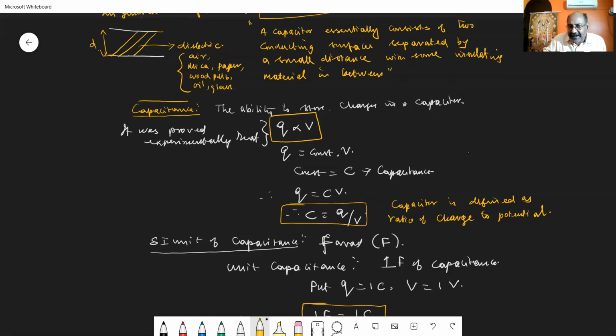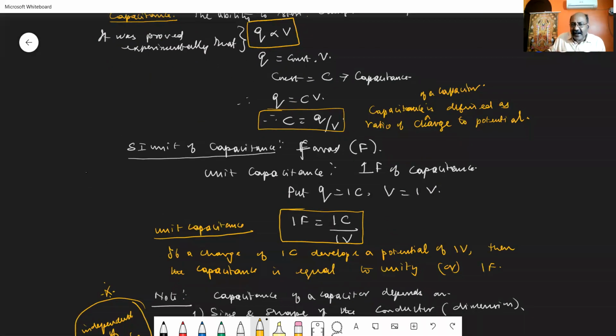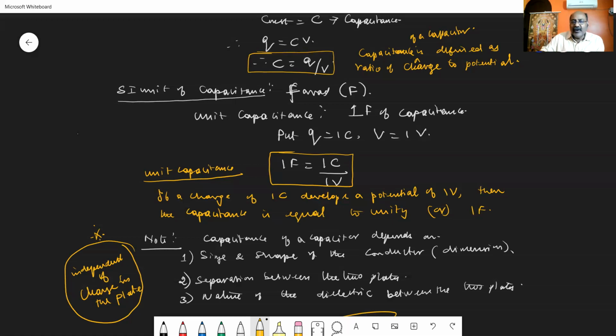So we can define capacitance, not capacitor. The capacitance of the capacitor is defined as the ratio of charge to potential. The SI unit of capacitance is the farad. Unit capacitance means 1 farad. In the above equation, consider the charge Q equal to 1 coulomb and potential V equal to 1 volt.